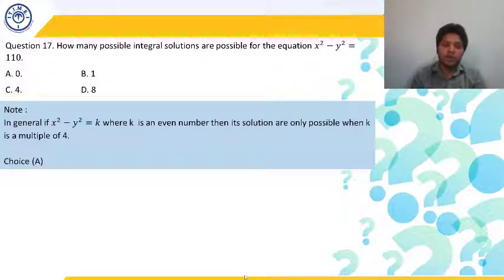But whenever x square minus y square is equal to k is given and k is an odd number, then there is no problem. You can directly get the answer. I hope this is clear to everyone.